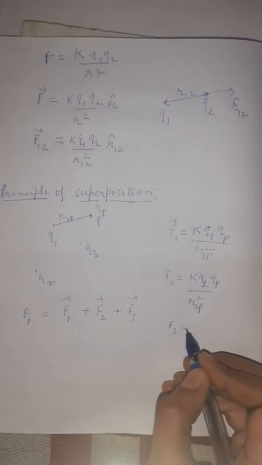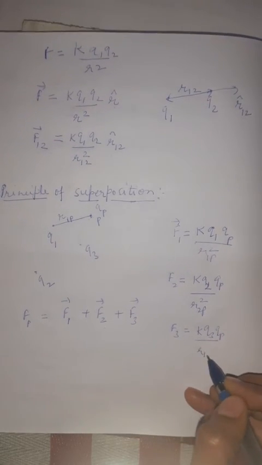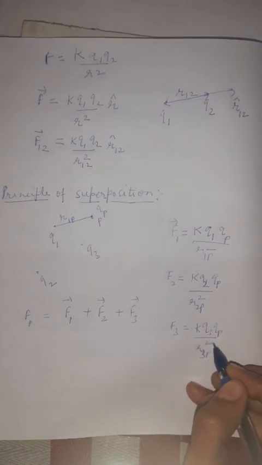Likewise, F3 is equal to K Q3 QP upon R3P square.